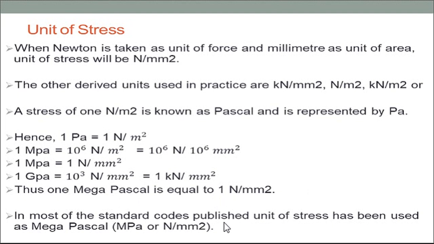In most of the standard codes published, the unit of stress used is megapascal. So most of the time, in the standard codes published in different books, the stress unit is megapascal, or sometimes for larger structures the unit is gigapascal. So 1 megapascal is nothing but 1 Newton per mm square.